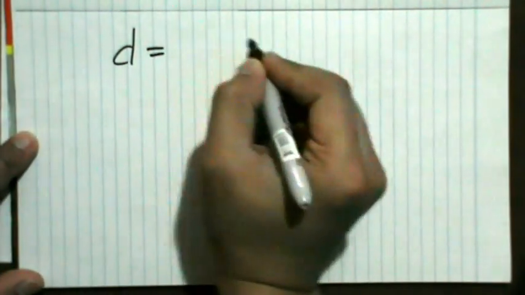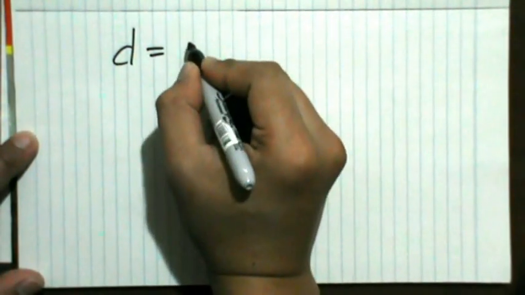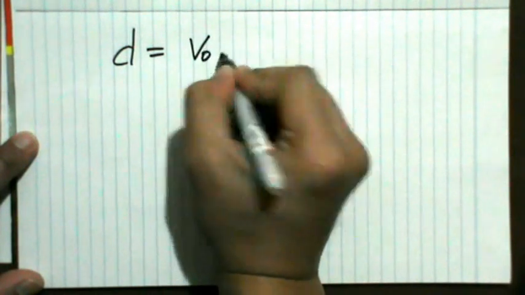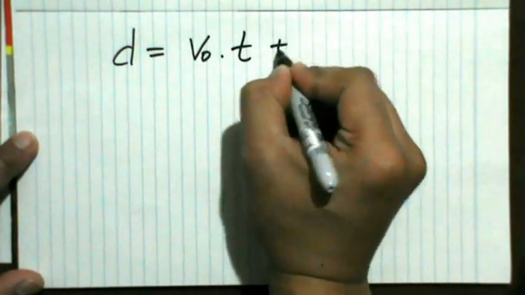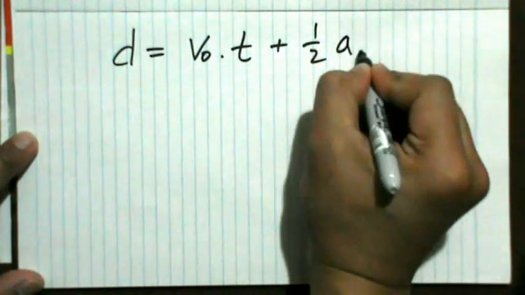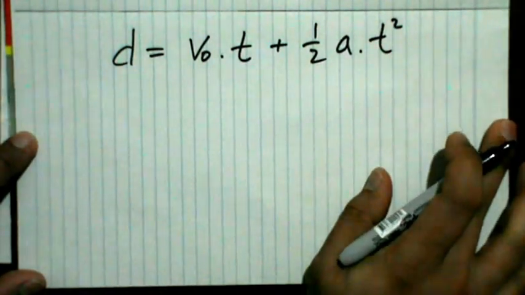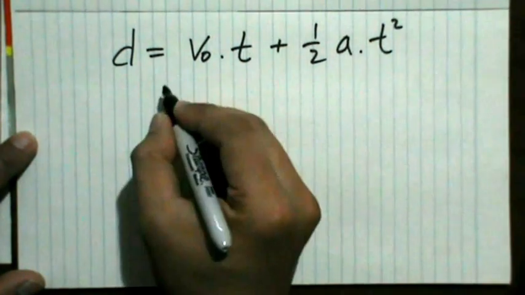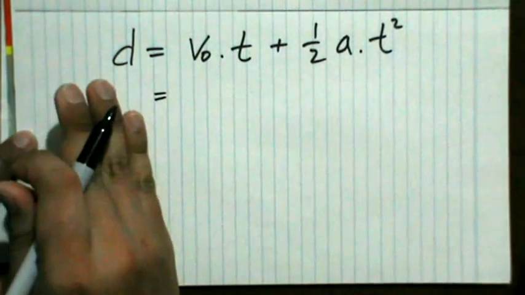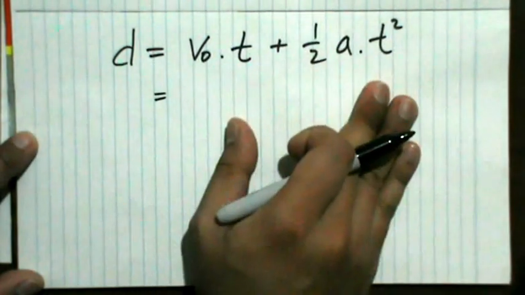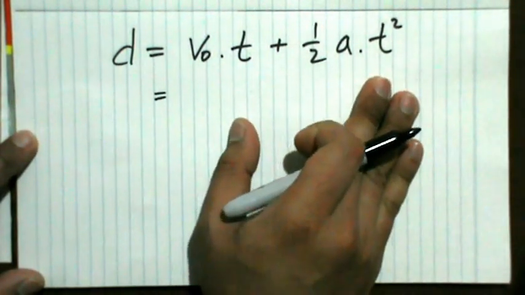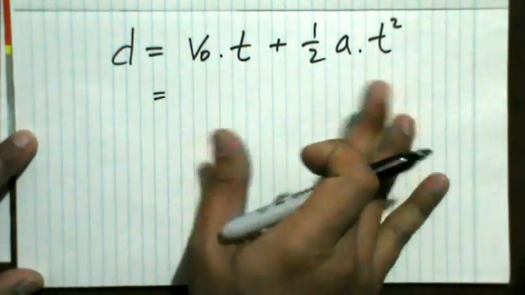So now the distance traveled by the accelerated object is equal to the initial speed v0 times t plus 1/2 times the acceleration a times the square of t. And we'll see that the left and the right side here should have the same dimension.